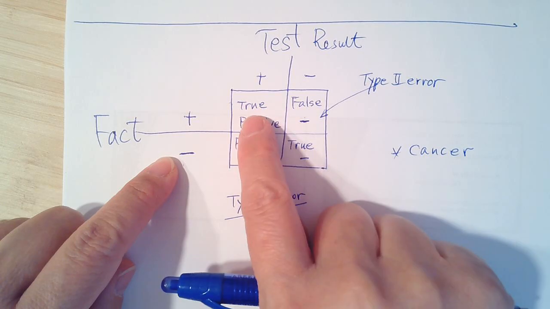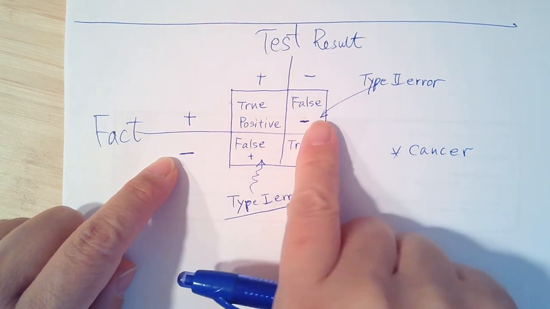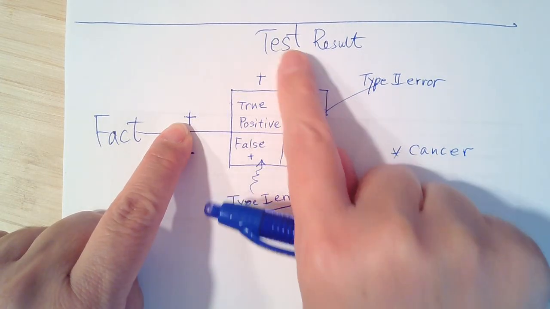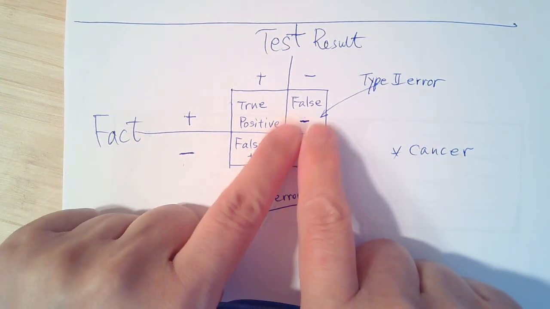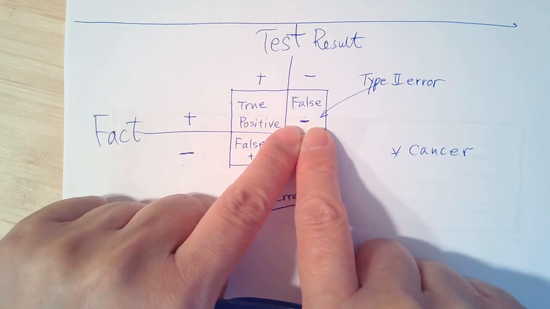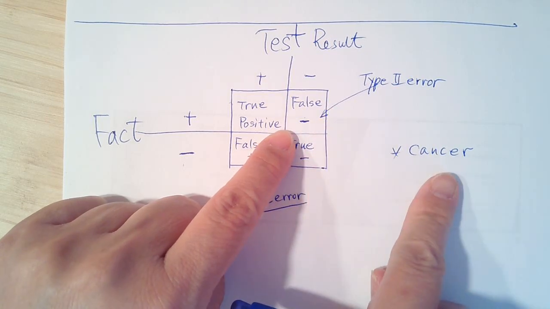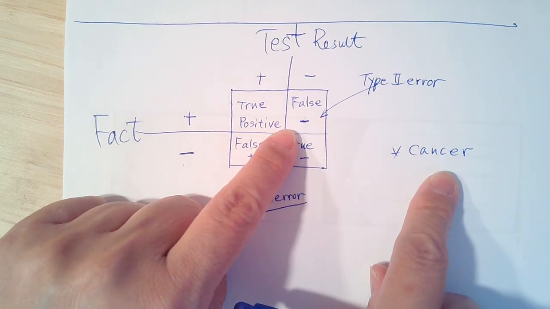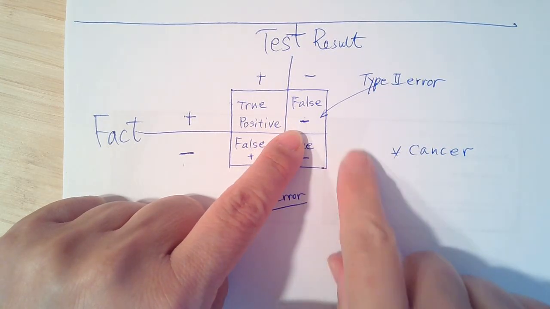We can treat him. However, if the test result comes back negative, so someone has cancer, but the test couldn't identify that, it is very dangerous, because when no one knows, you couldn't detect the cancer in the early stage. Things might get worse, and it's going to be out of control in the end. So the type 2 error in this situation, we are not happy. So we're going to be very careful with the type 2 error. We try to limit our type 2 error.